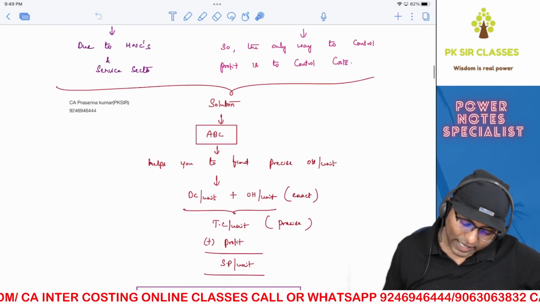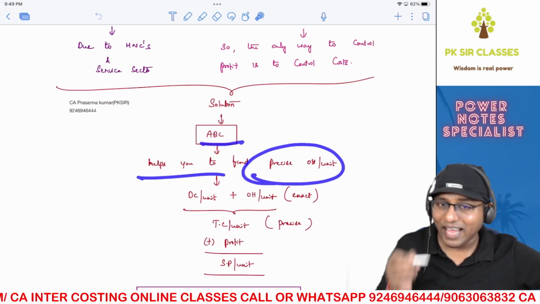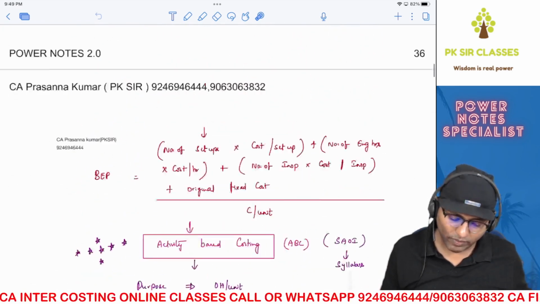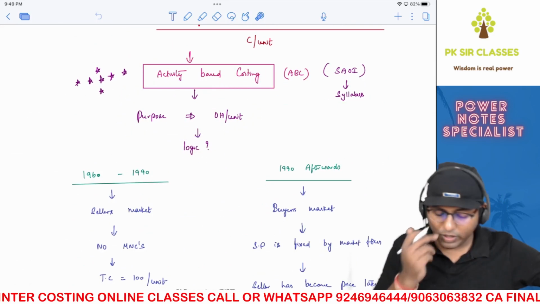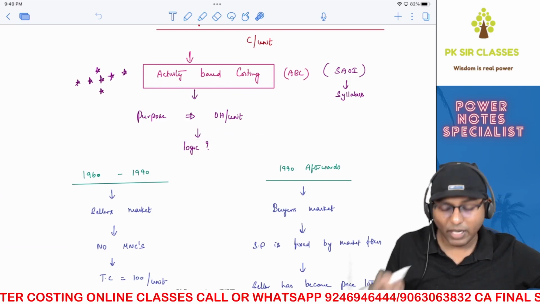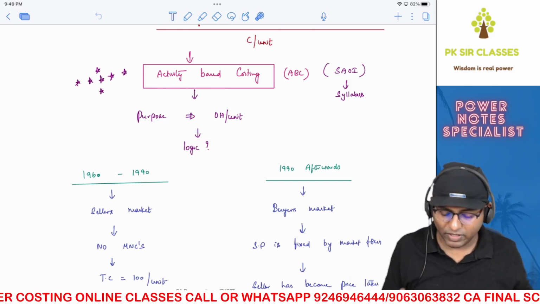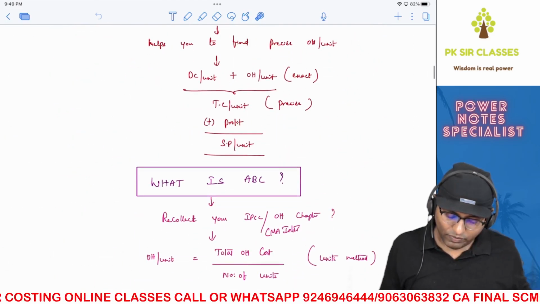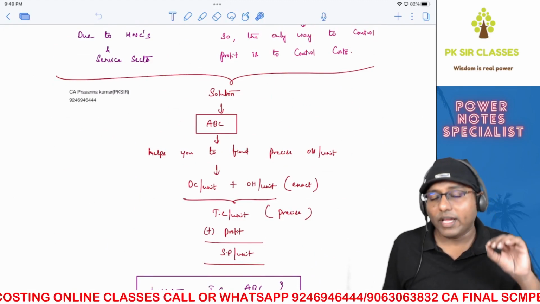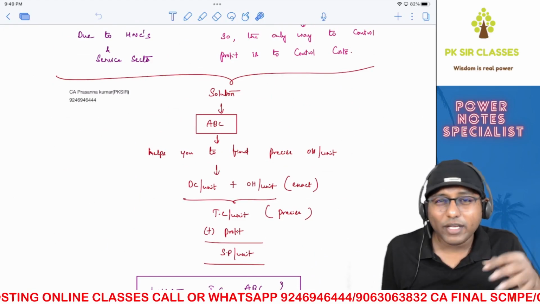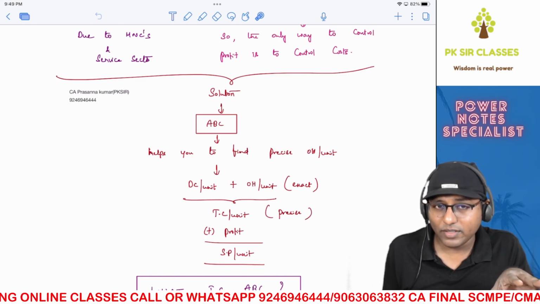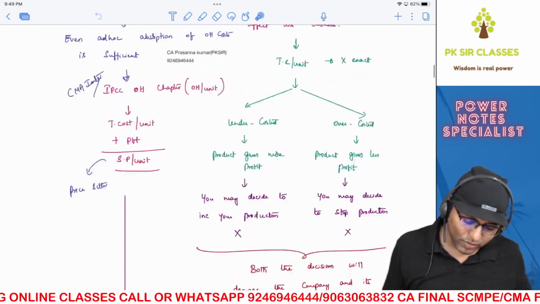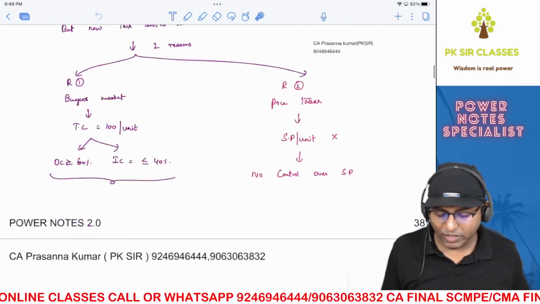How? Because activity-based costing helps you to find exact overhead cost per unit. That's what we have told here. So you were wondering that we already know how to calculate overhead cost per unit. Then why do we need another concept again to calculate overhead cost per unit? The difference is, once upon a time, whatever overhead cost you were calculating in your intermediate overheads chapter was not precise, because you were absorbing your overheads based on ad hoc absorption methodology.